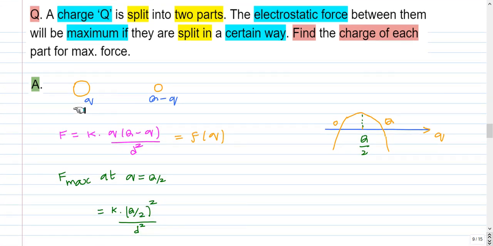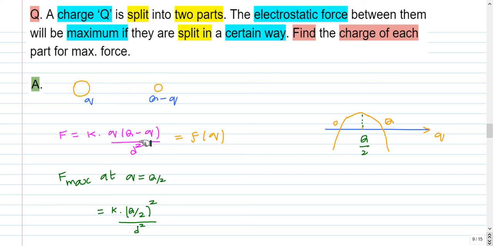If the first part has a charge small q, the second part has a charge Q minus q, so the total charge is the same, which is capital Q. So the force between these 2 parts is given by Coulomb's law, which is k into the product of the charges divided by the distance squared. Let the distance between them be d.